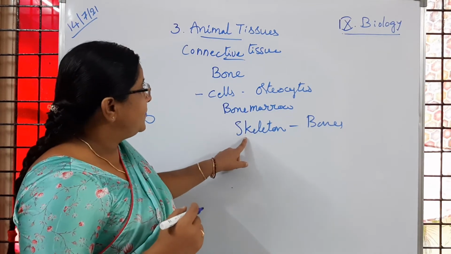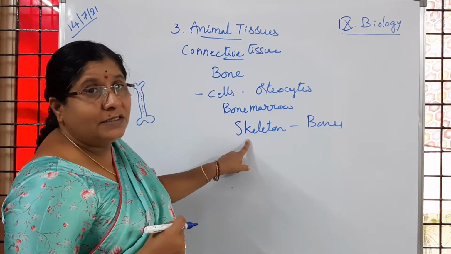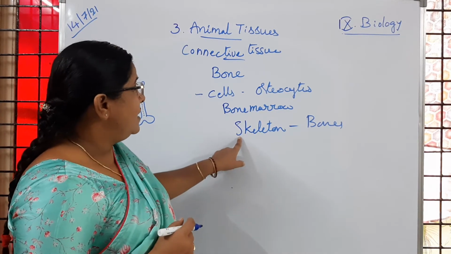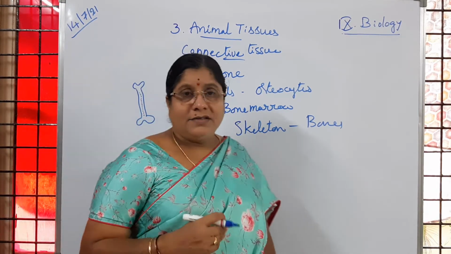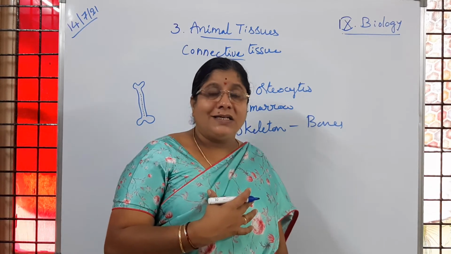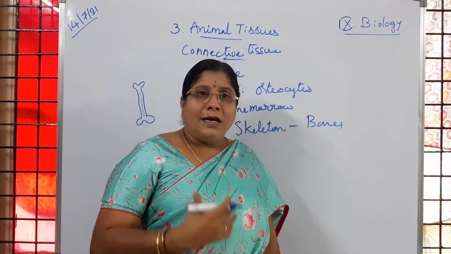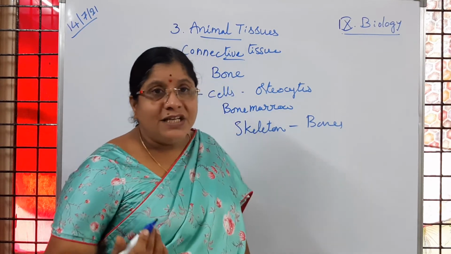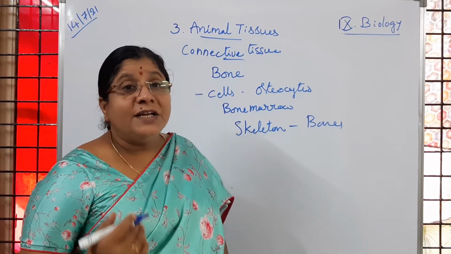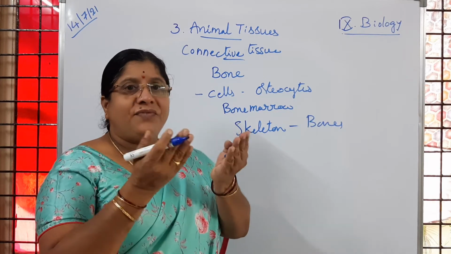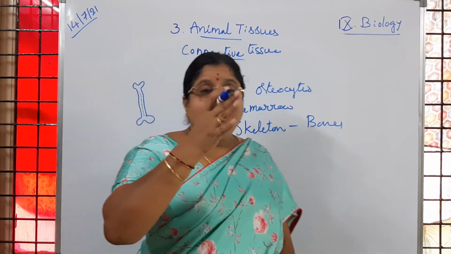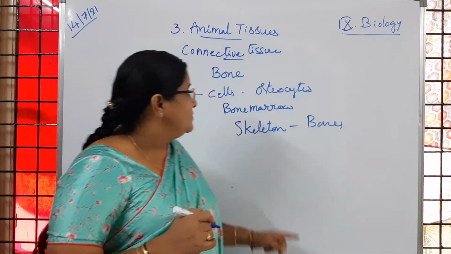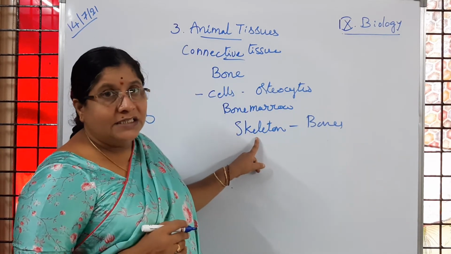That is because of the skeleton. Is it clear to children? So 206 bones are present in our body which form the skeleton. The internal organs, heart, lungs, brain, intestines, kidneys, all these are getting protected because of the bony framework. Definite shape and structure is given to the body because of the skeleton. Is it clear to you?